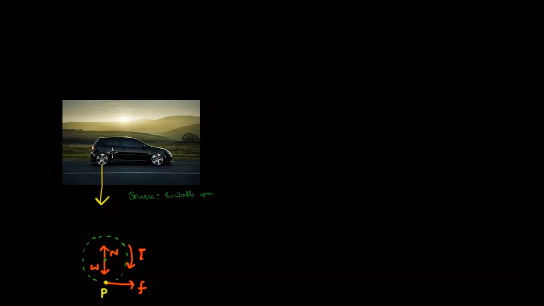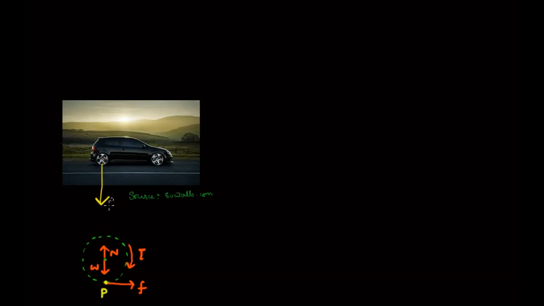Now there are 4 wheels, and we could do this analysis on each of them. But for simplicity, we will consider one wheel, and assume that this wheel is representing the entire car. This wheel has the weight of the entire car.